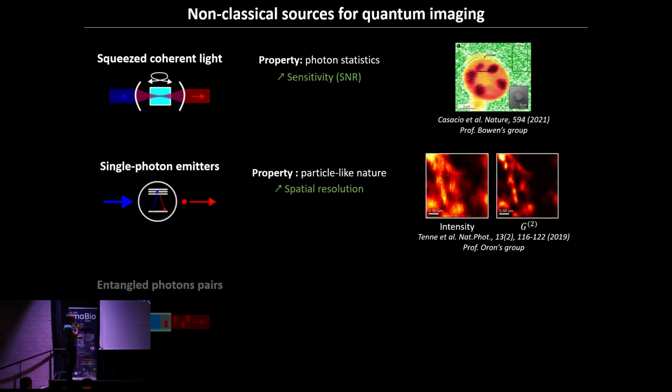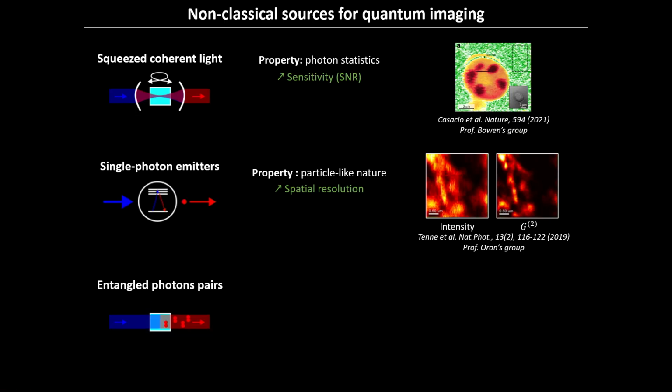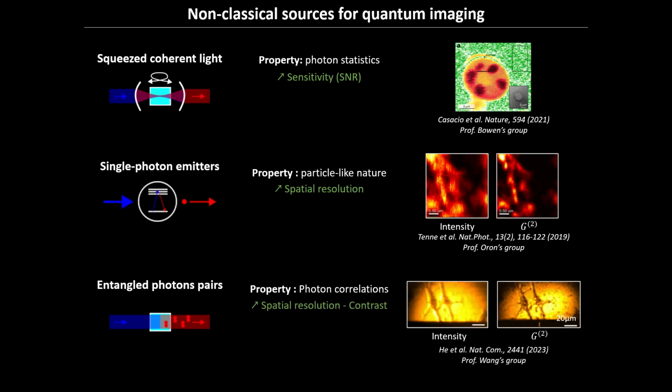Finally, the last example of sources that has been used for imaging is a source of entangled photon pairs. In that case, you produce light that is only composed of photons that are paired. So in the beam here, it's just pairs going out. And these pairs have very particular correlation in space, time, spectral also, and polarization potentially. And for doing imaging with this kind of source, you exploit the correlation between the photons to improve, for example, in that case, spatial resolution and contrast.